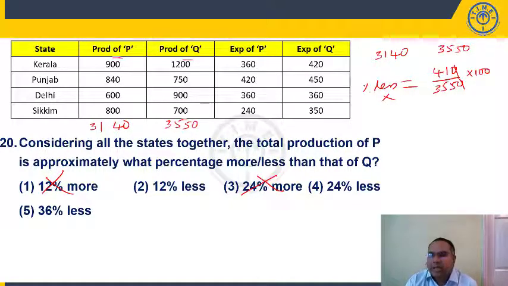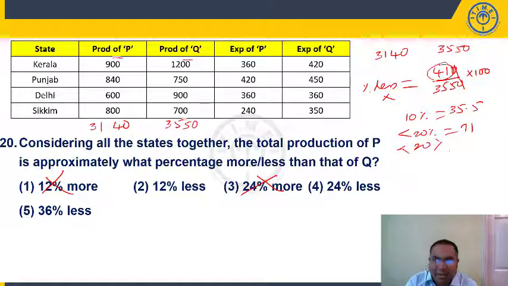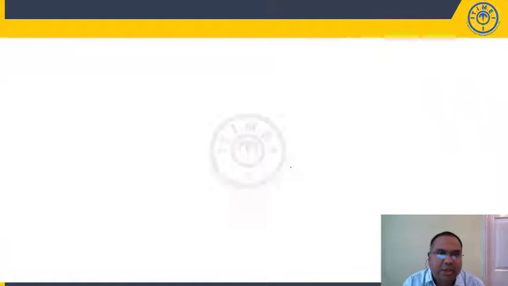Now, see here students. 10 percentage of 35.5 is 3.55, 20 percentage, you get 7.1. But we need only 4.1. So my answer is clearly less than 20%. So less than 20% means it cannot be 24%, it cannot be 36%. So the only one option left, 12%. No need to calculate. Directly from options, we can answer this question.